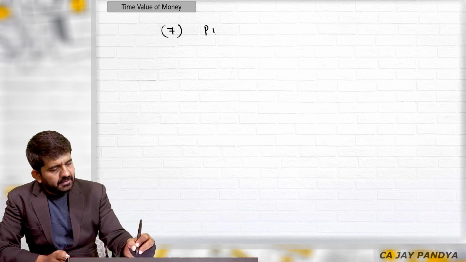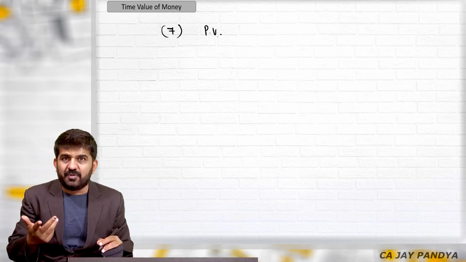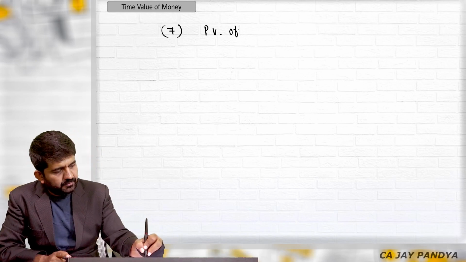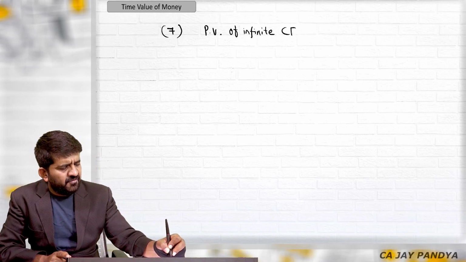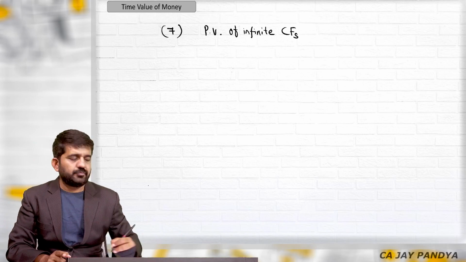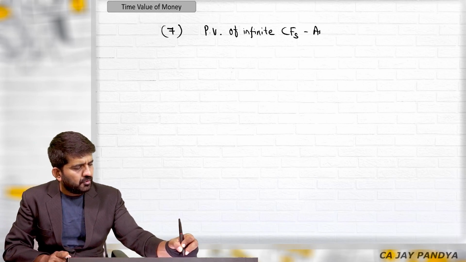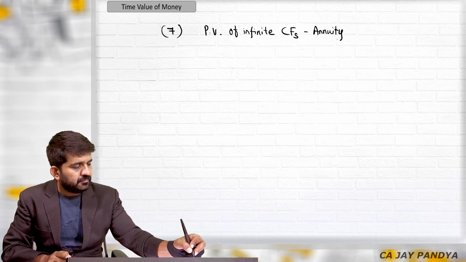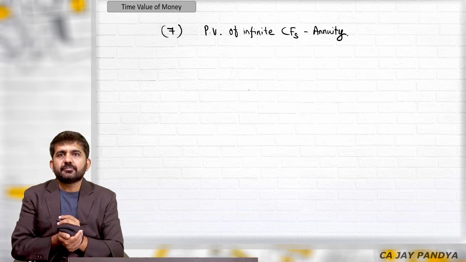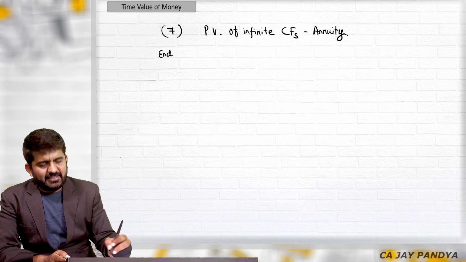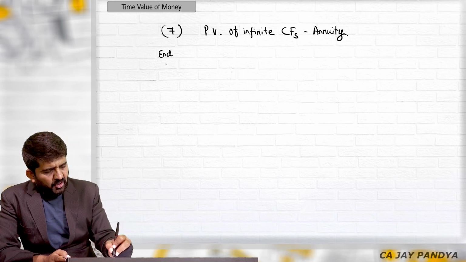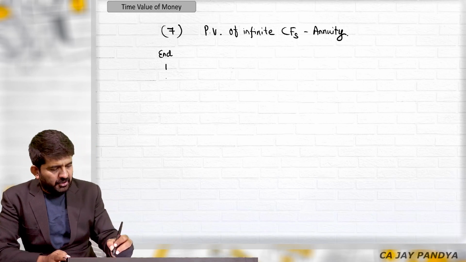This is present value. So you will be finding out present value of infinite cash flow, which are annuity. So what is the case is this. At the end of first year, now it does not start with 0.